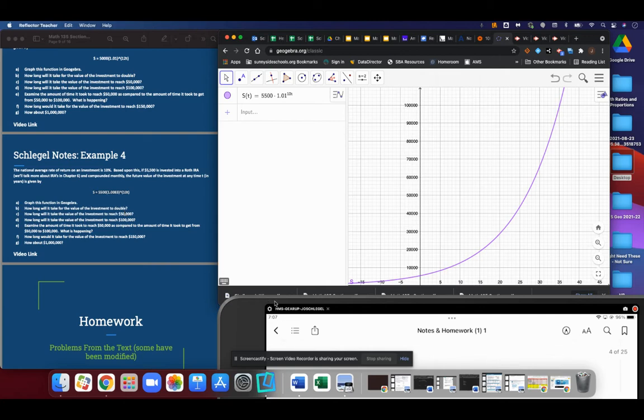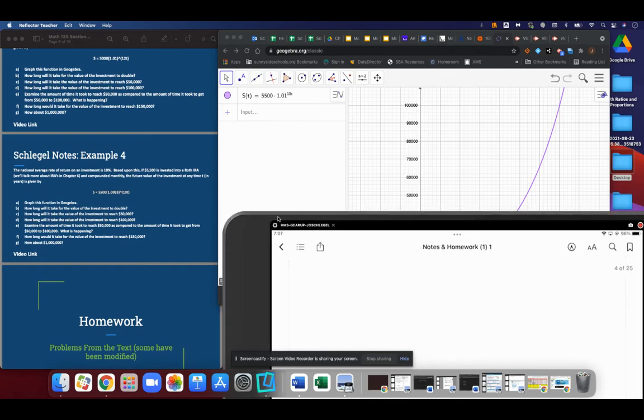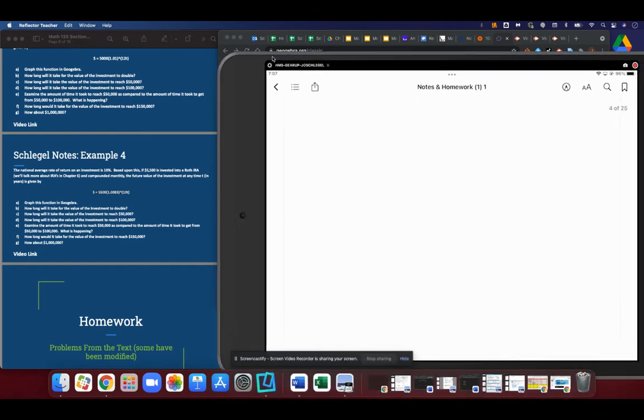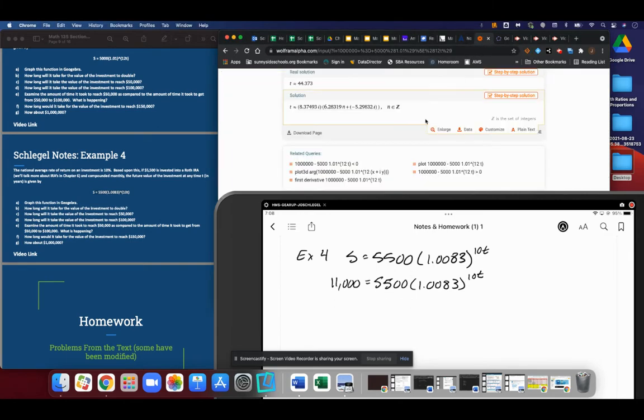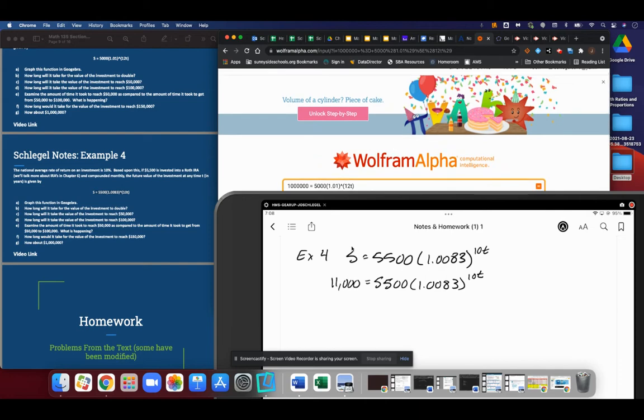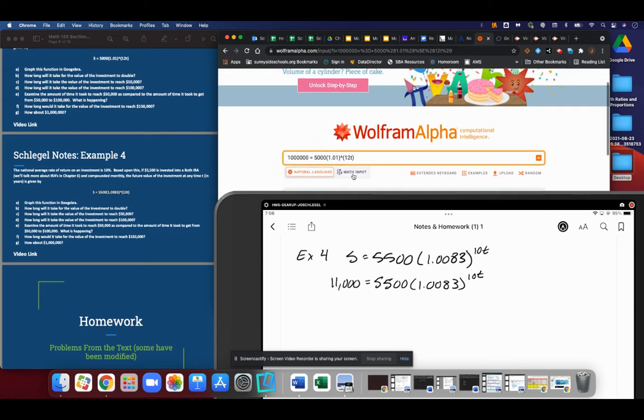I'm going to put some math down on my iPad, and I'll be back and ready to put it in GeoGebra after I pause so that you don't have to sit through my writing. So I am ready to go. I've got my math written out here. And so we are just basically putting 11,000 in for S, because we are wondering when is the future value of this thing going to be $11,000.